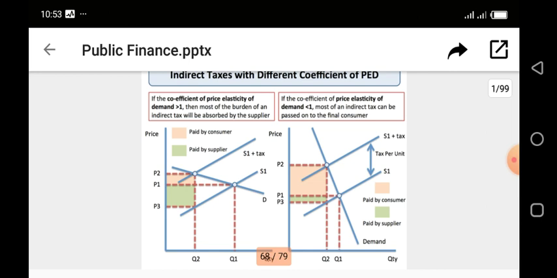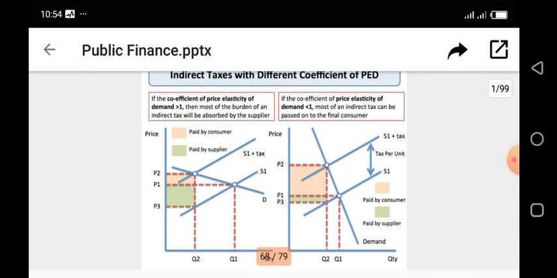Why? Because the commodity in question is elastic. Now, if a commodity is elastic, then it shows that the commodity has close substitutes. So the consumer can easily leave that product and go for another one if the price is too high. So, because of the nature of this commodity, the supplier will have to carry more of the burden and transfer less of the burden to the consumer in form of high price.